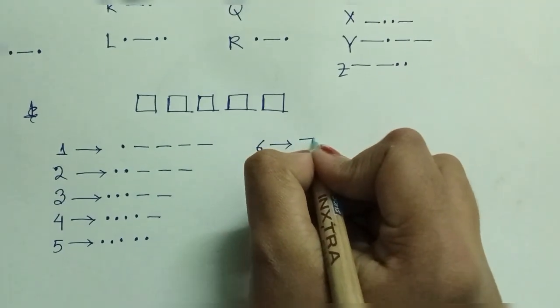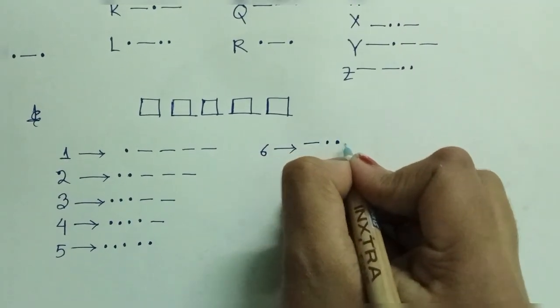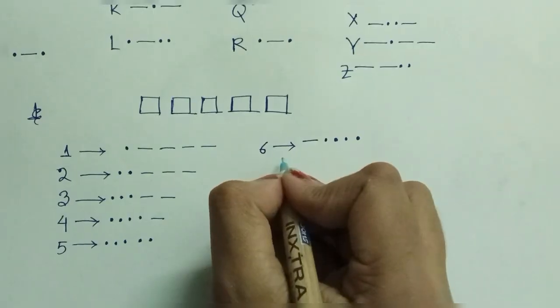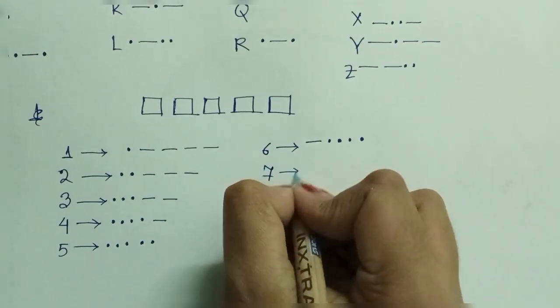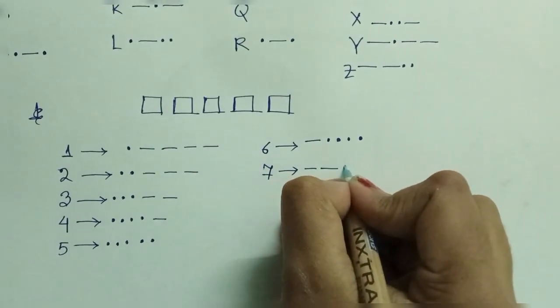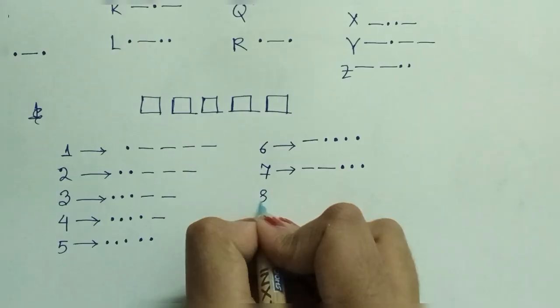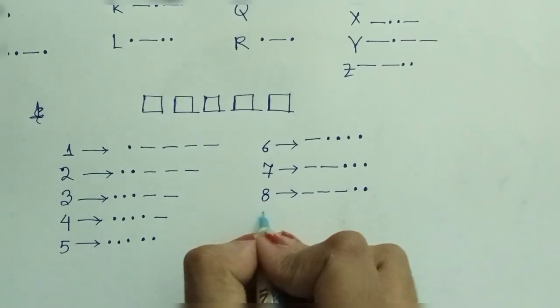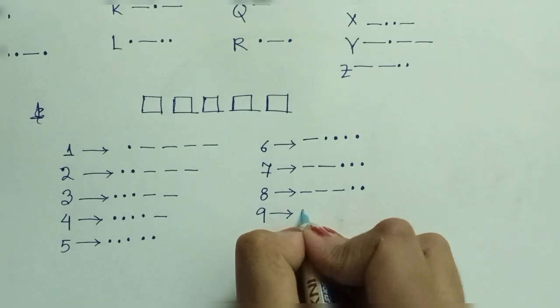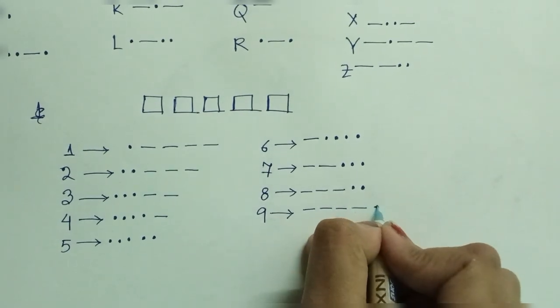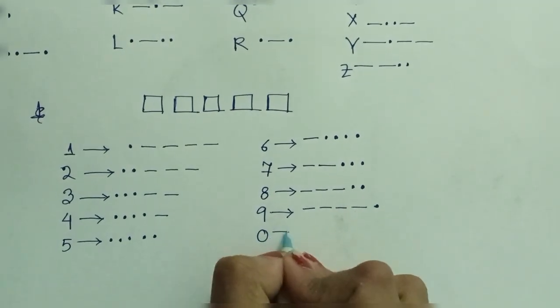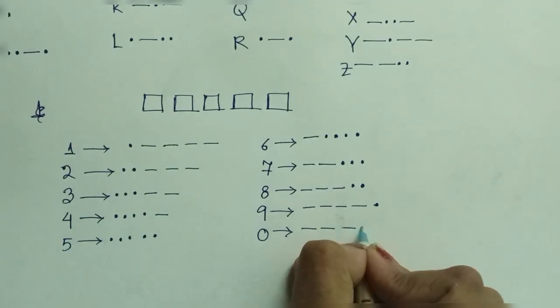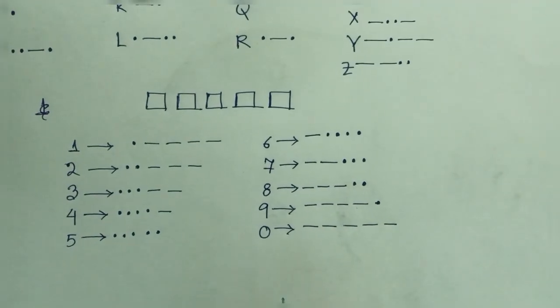6 has 1 dash and you fill the other places with dots. 7 has 2 dashes and 3 dots. 8 has 3 dashes and 2 dots. 9 has 4 dashes and 1 dot. 0 has 5 dashes. So that was all.